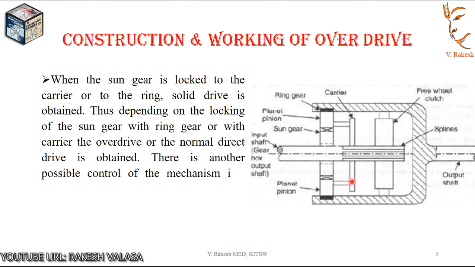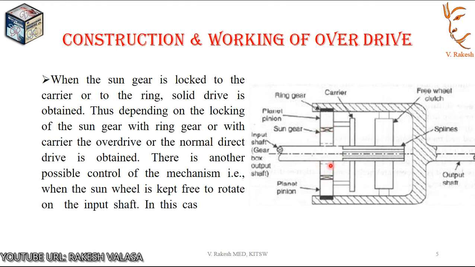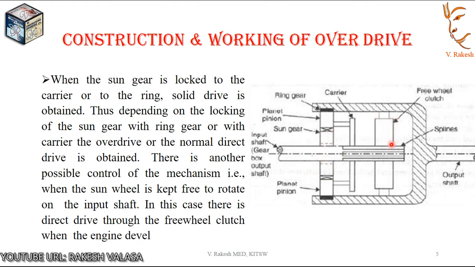There is another possible control of the mechanism, that is when the sun wheel is kept free to rotate on the input shaft. In this case, there is direct drive through the free wheel clutch when the engine develops more power.